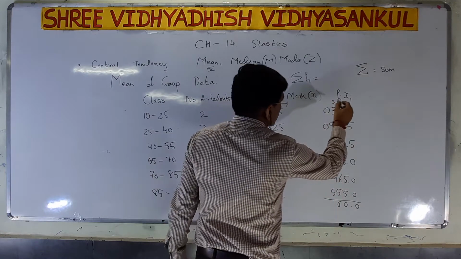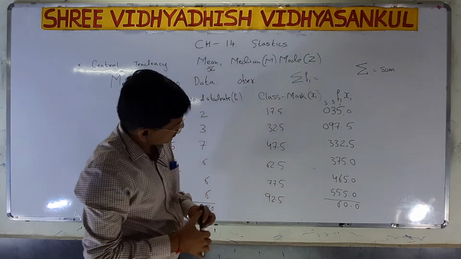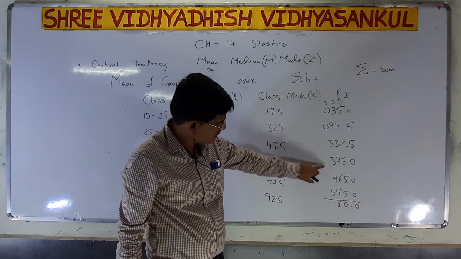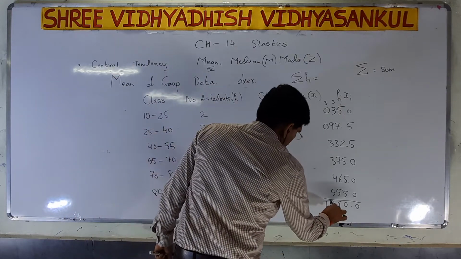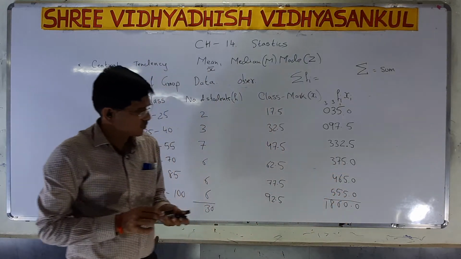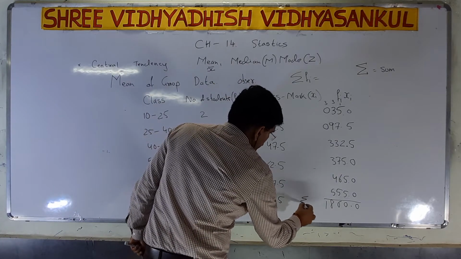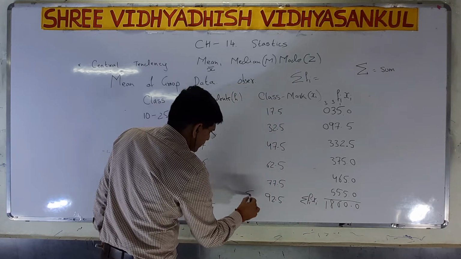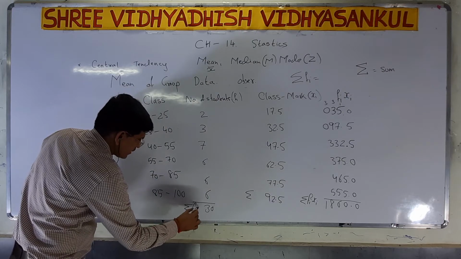Here we have to put 3. Now 3, 3, 3, 9, 9 and 9, 18. So 1, 8, 6, 0.0. So that is our sigma Fi xi. Sorry, here it is sigma Fi.